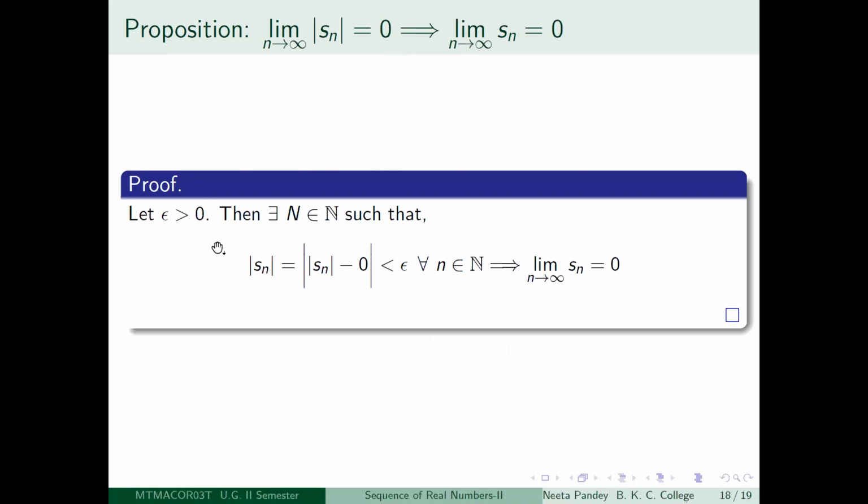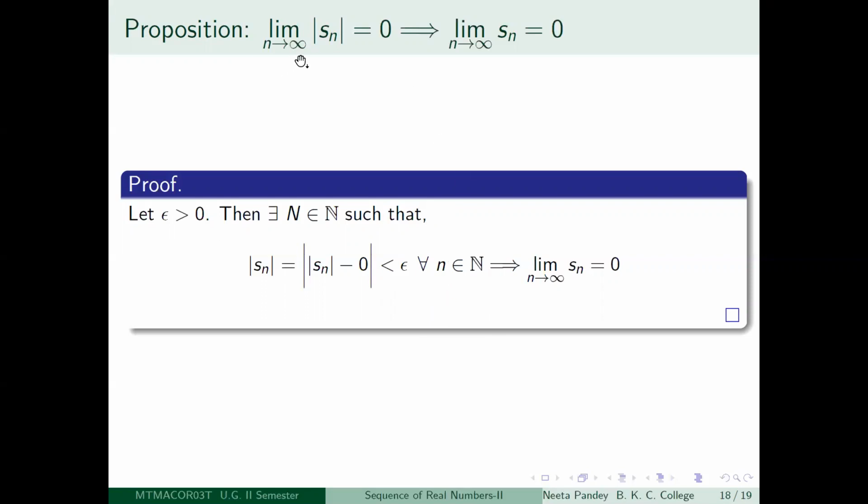So how are you going to do it? The proof is by starting with any random epsilon greater than 0, and you want to find a capital N so that things happen. So first of all, notice that limit n tending to infinity mod Sn is equal to 0. This is a given. So there is a positive integer capital N, so that modulus of mod Sn minus 0 is less than epsilon for all little n. Actually this is not true. This is a typo. This is not for all n belonging to capital N. This is for all n greater than or equal to capital N.